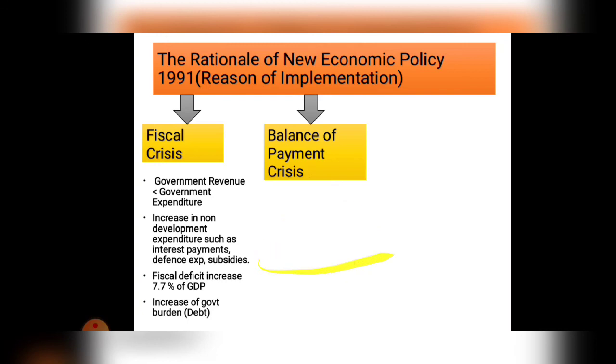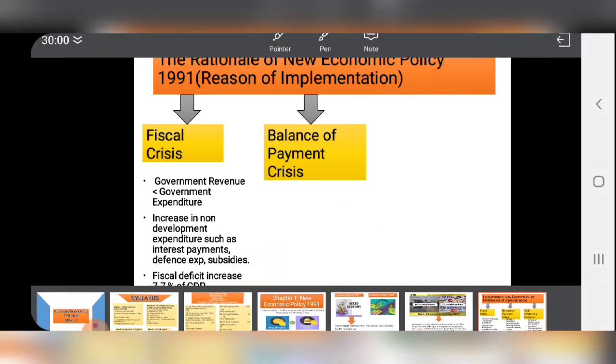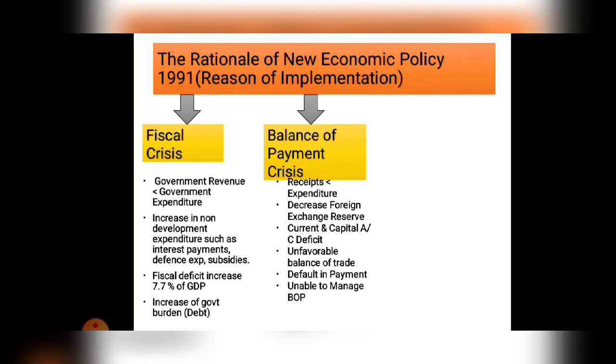Next one, current and capital account deficit. Deficit means the current receipt and the capital receipt are less than the current payment and capital payment. Next, unfavorable balance of payment, this I also explained. Next one, unable to manage the balance, default in payment and unable to manage the payment. So because of all these reasons, the balance of payment crisis has taken place.